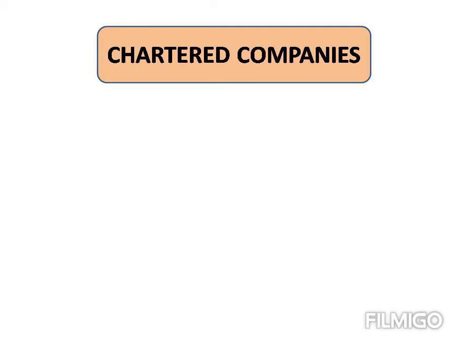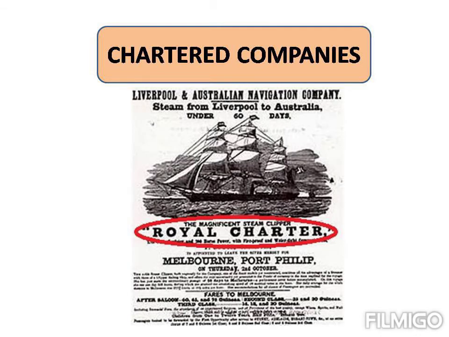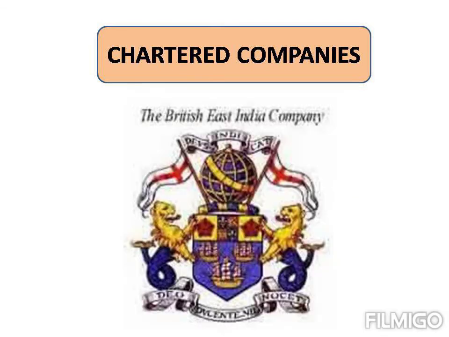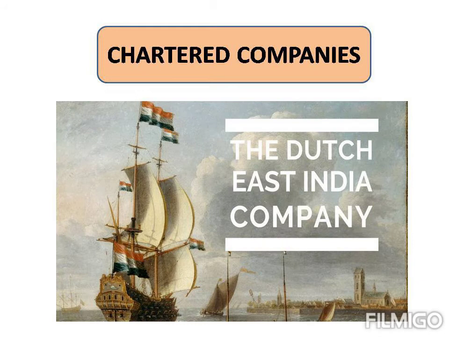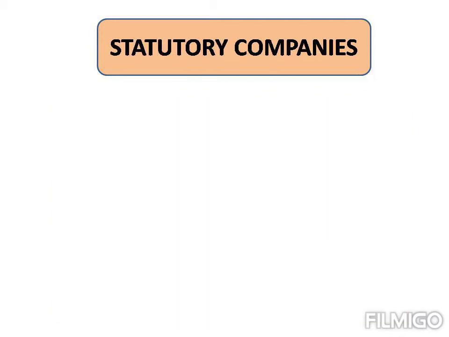A chartered company is established by the Royal Charter or special sanction granted by the King or Queen. It is granted certain exclusive privileges and powers. Some examples of such companies are the British East India Company, created by the Charter of the Queen of England. The Bank of England and the Dutch East India Company are other such companies. However, this type of company is rare now due to the decline of monarchies.